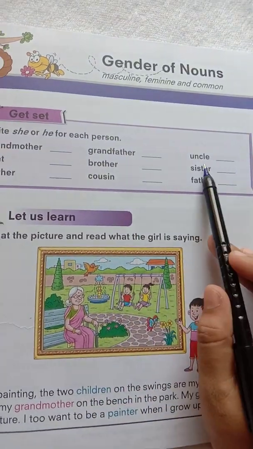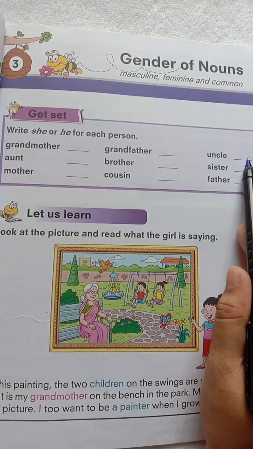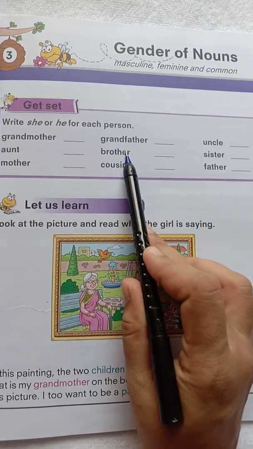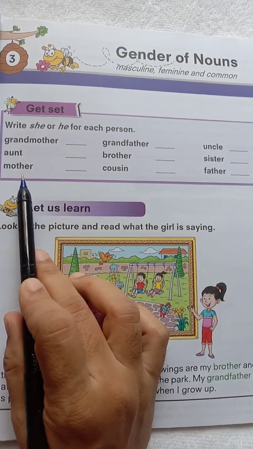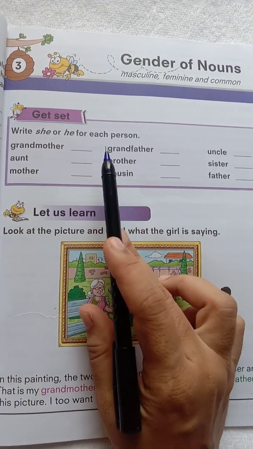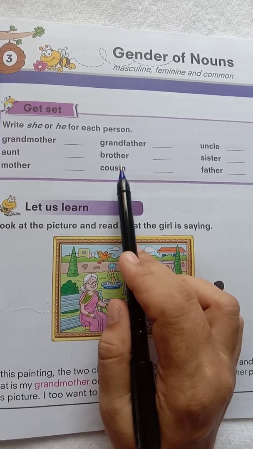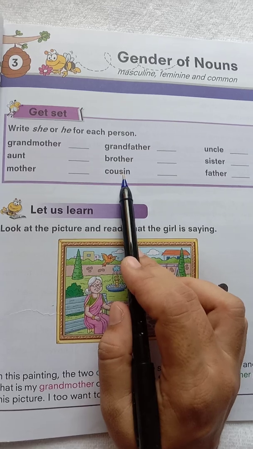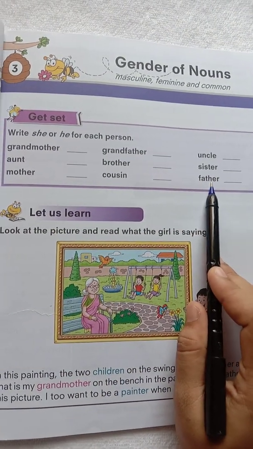Grandfather, he. Uncle, he. Uncle is a man, so here he will come. Aunt, she. Brother, he. Sister, she. Mother, she. Cousin, it is the common gender. We can't say he or she. It may be he or it may be she. Father, he.